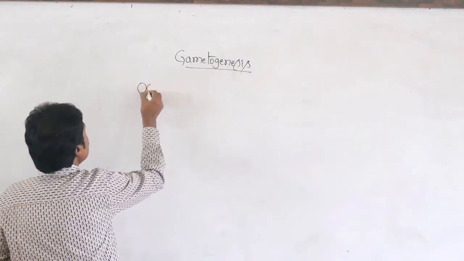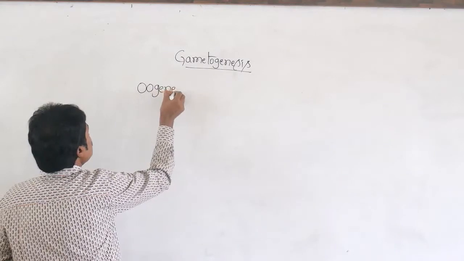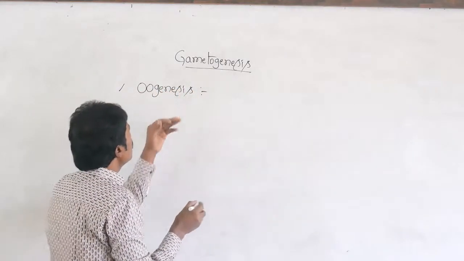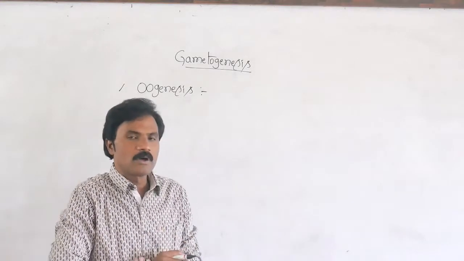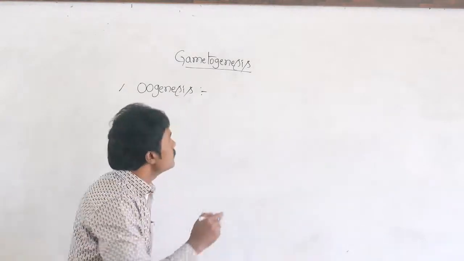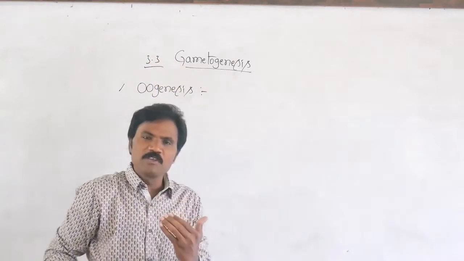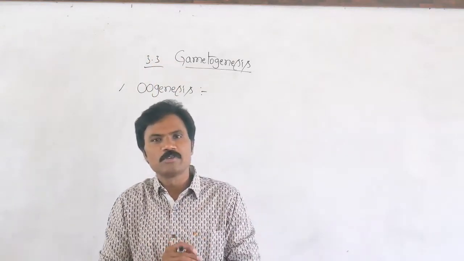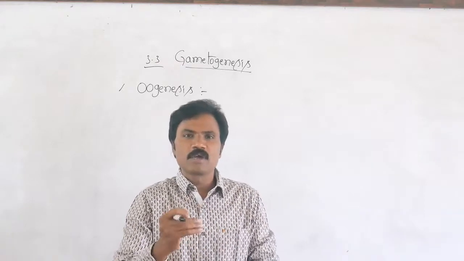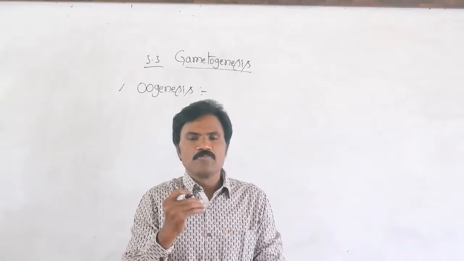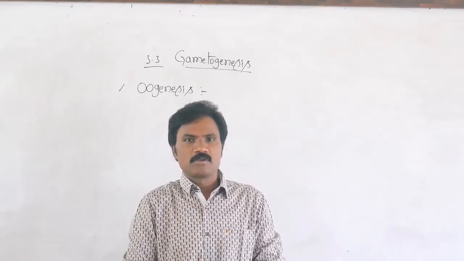In this third subtopic, 3.3, what is the major difference between spermatogenesis and oogenesis? Spermatogenesis is a continuous process, whereas oogenesis is a discontinuous process.